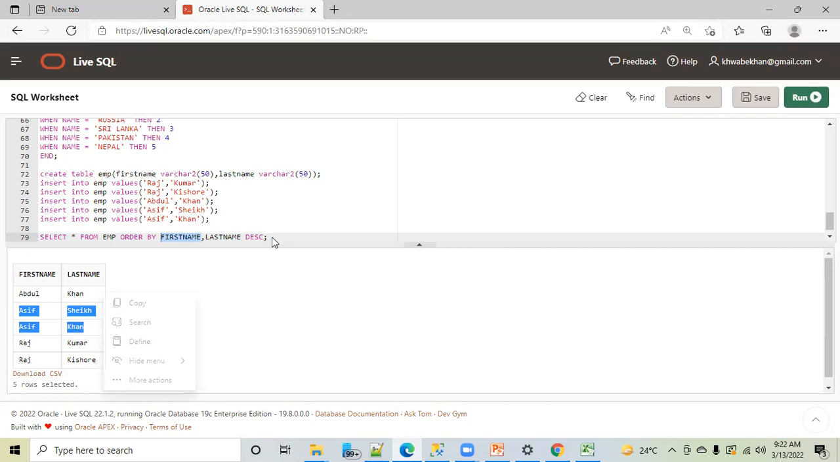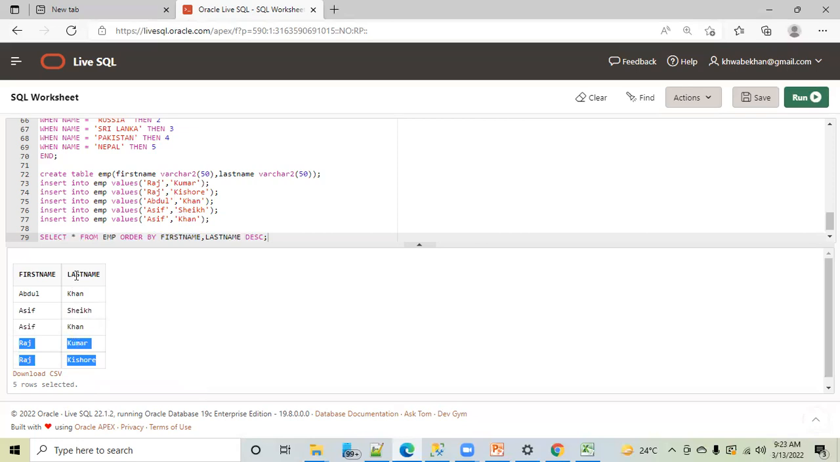Aman, is this clear? Okay, perfect. If this is clear, then tell me why Raj Kumar is coming before Raj Kishore. What is the reason? Here both are K. Then why is Raj Kishore at the last? Why have you not kept it before Raj Kumar? Very good. So here Raj, they both are the same.